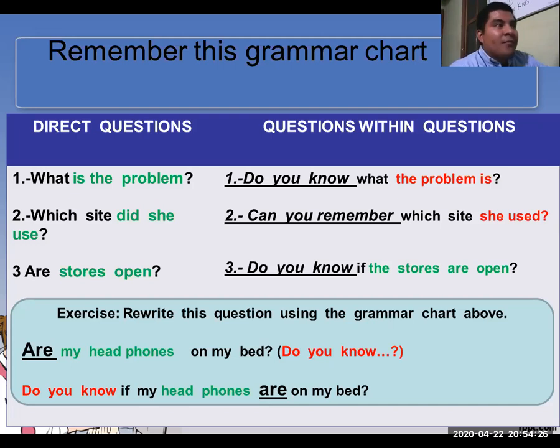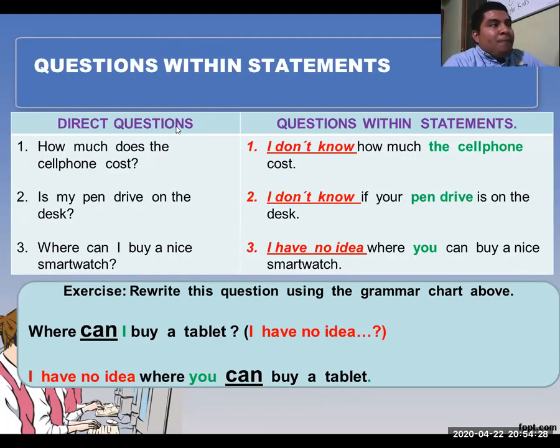Let's see. For example, we have some direct questions, right? And our challenge is to create questions within statements. This is our challenge. Okay, how can we do that? So I have my direct question: how much does the cell phone cost?